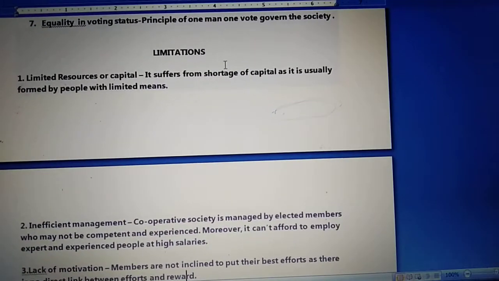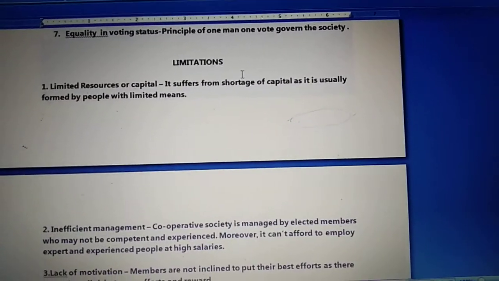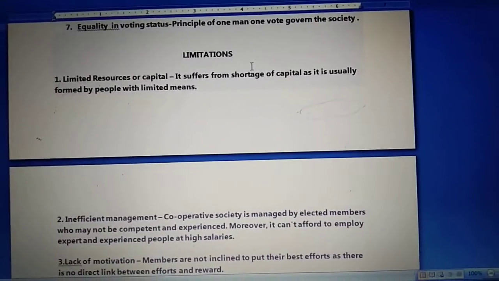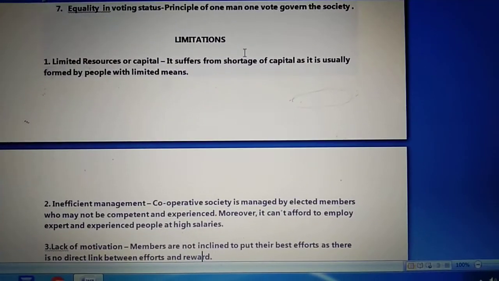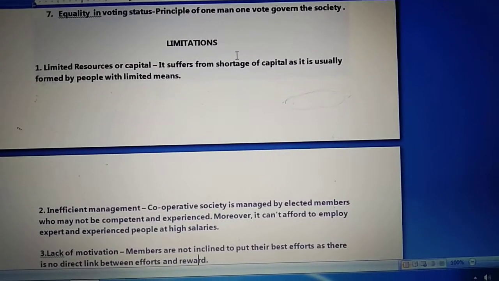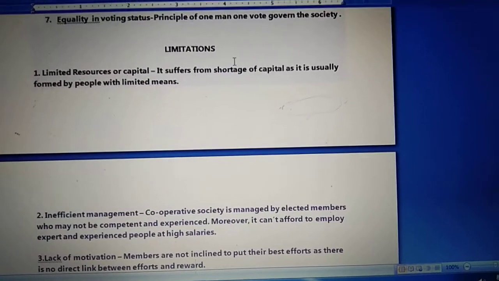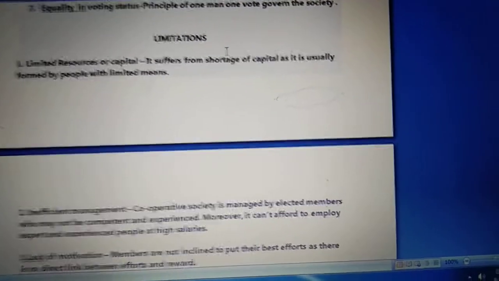So just due to this, the contribution which is done from the member side is not a big amount. They used to do the contribution or capital in a limited manner only. So sometimes the cooperative society suffers from the shortage of capital, as it is usually formed by the people with limited means. Now next is inefficient management.